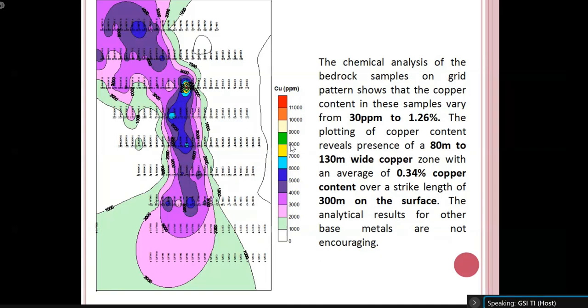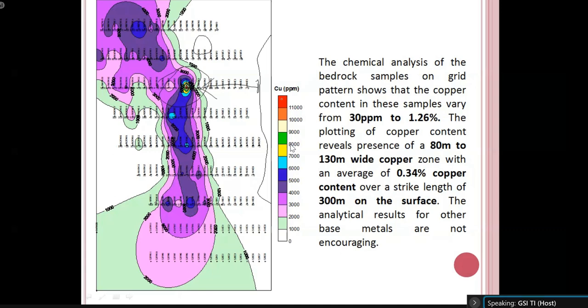So with the help of this geochemical map, you can pinpoint, or you can have an idea that if we go for further exploration, we should target this area. That's why this sort of map is very important. Or you can say, if we want to plan any borehole to know the subsurface continuity of that surface mineralization, your borehole should first be planned in this particular area. So that's why this sort of geochemical contour map is very, very useful for mineral exploration.